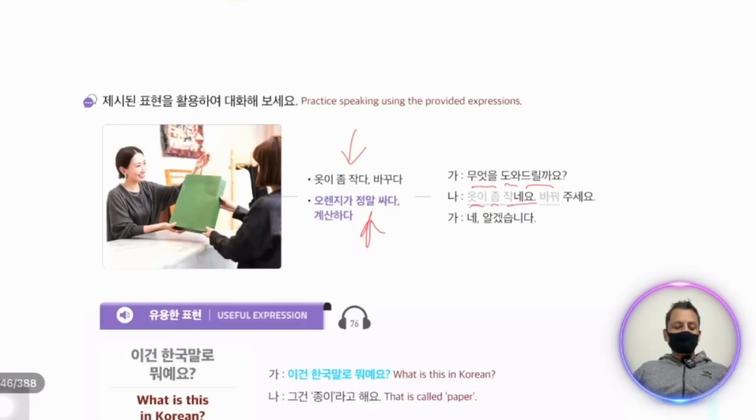The clothes are smaller. 바꿔주세요. Give me exchange. 네 알겠습니다. Okay, I understand. Now we make our sentences. 무엇을 도와드릴까요? 오렌지가 정말 싸네요. The oranges are really very cheap. Now we add here 계산해 주세요. Let's go to the payment side. 네, 알겠습니다. Okay, I understand.